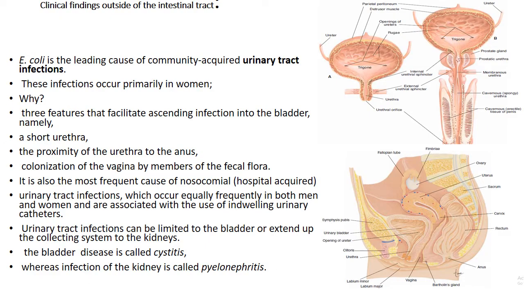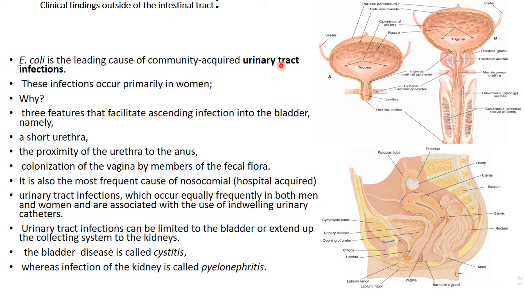You will observe diarrhea, nausea, vomiting, and abdominal pain. E. coli also causes infection outside the intestinal tract. Now we are discussing the clinical findings outside the intestinal tract. E. coli is also the leading cause of community acquired urinary tract infection.